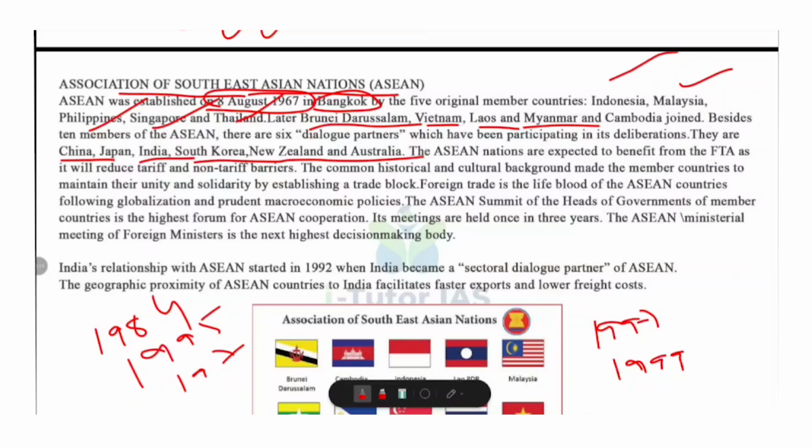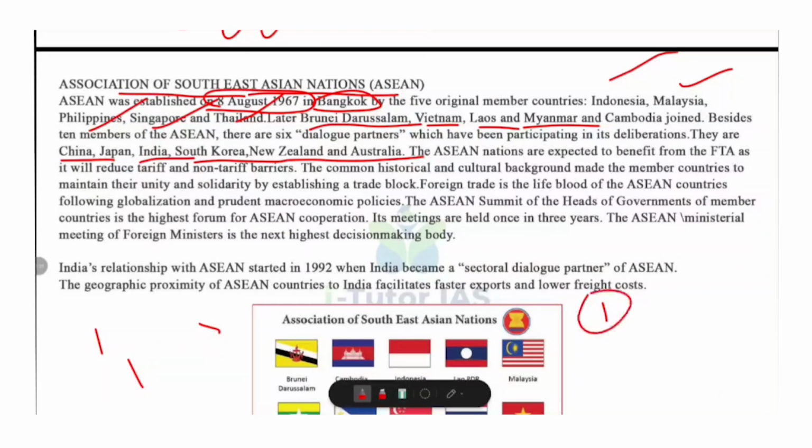And what are the objectives of ASEAN? Yes, I'll tell you the objectives one by one. So first, to promote economic growth, social progress and cultural development in the region. Then, to maintain regional peace and stability. To encourage collaboration and mutual assistance on matters of common interest. And to establish a free trade area. Free trade area, that is FTA, by reducing tariff and non-tariff barriers. So these are the objectives of ASEAN.